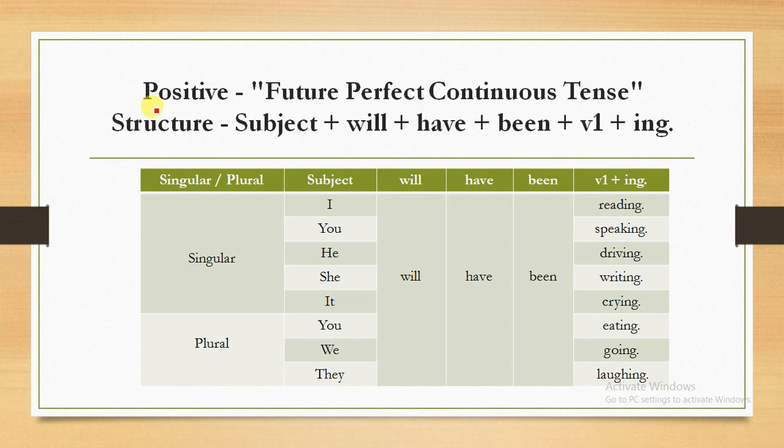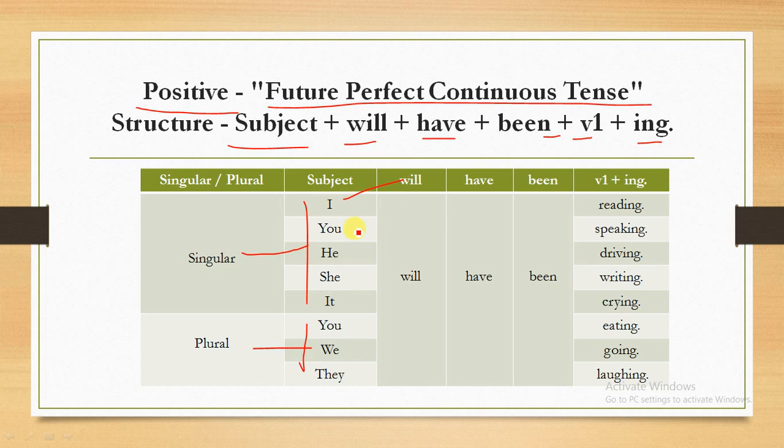In this slide we will see how we create positive sentences in future perfect continuous tense. First of all we will see the structure. The structure is subject plus will plus have plus been plus verb base form plus ing. We know very well these are the singular subjects and these are the plural subjects. I is the first person, you is the second person, and he, she, it we use for the third person. We also use will have been and verb base form plus ing. For example, he will have been driving car. This type of sentences we can create.